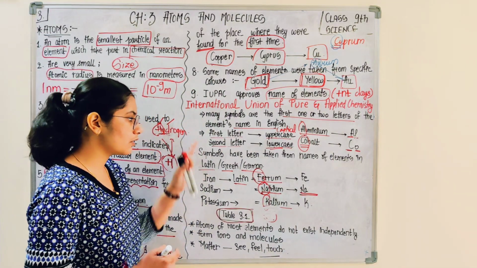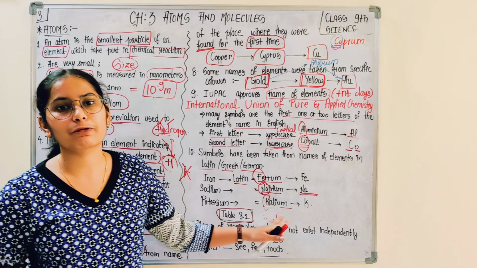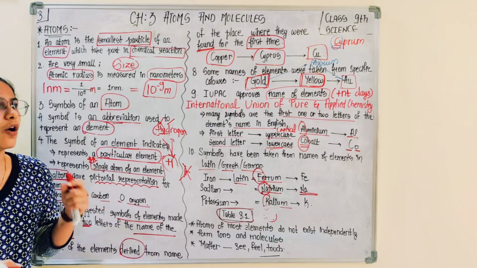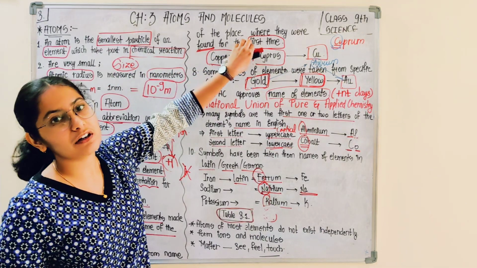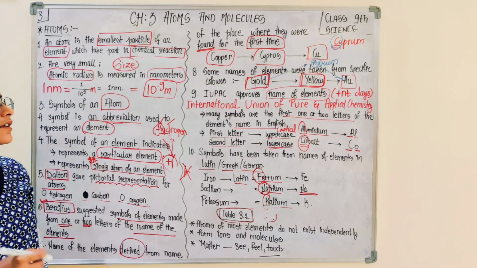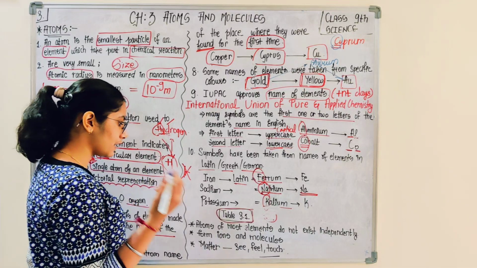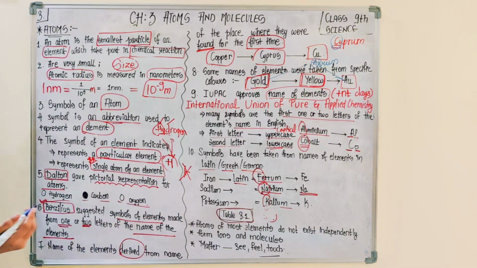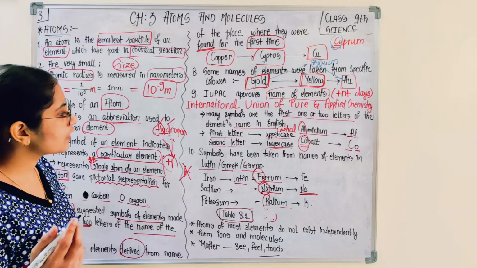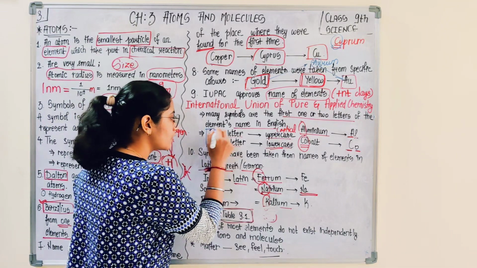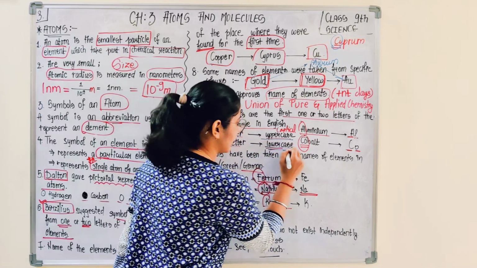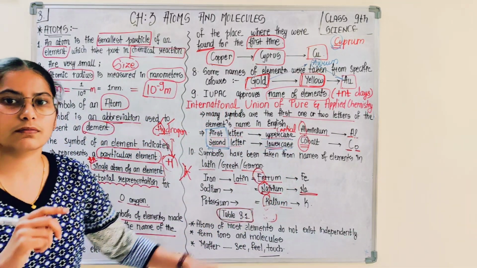So this is how the symbols have been given to the different elements, from the first two letters of the name of the elements. What I forgot to say, and this is important, is that the first letter is in uppercase and the second letter is in lowercase, so you also have to keep that in mind.